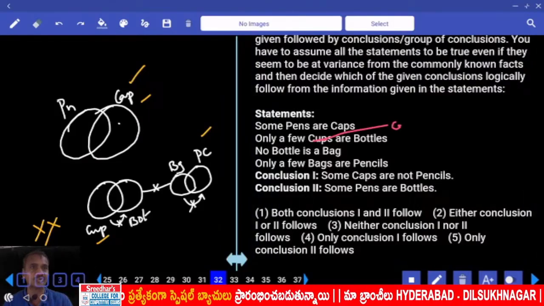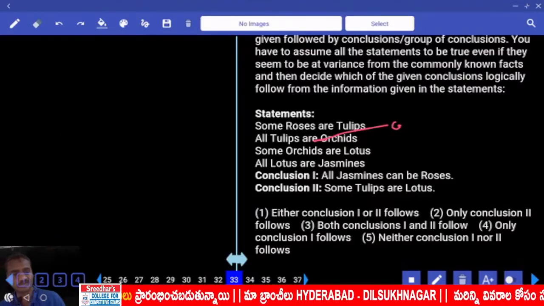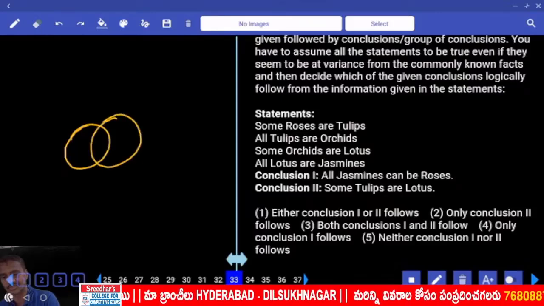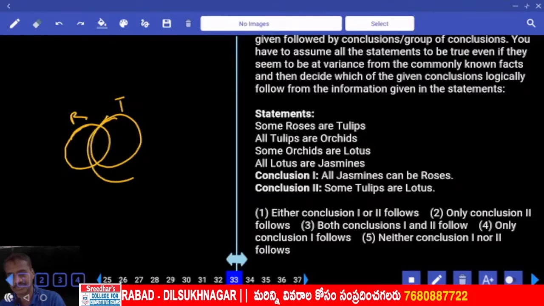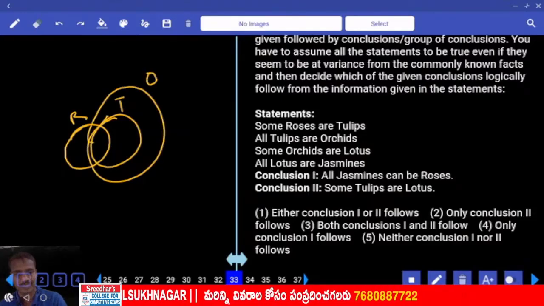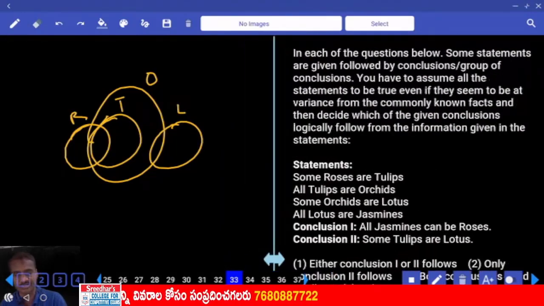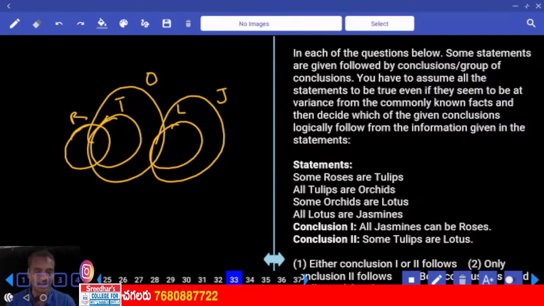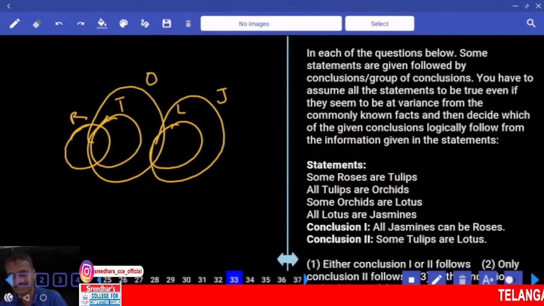Whatever they give, take it. Then coming to 33. Then coming back to this 33, some roses are tulips. Now these are the roses that are tulips, a rose and a tulip. And all tulips are orchids. This entire tulip is a part of what? Orchid. And some orchids are lotus, an orchid and a lotus. And all these lotus are what? All lotus are jasmine. Then coming to the first one. All jasmine can be roses. True or false? All jasmine can be roses.